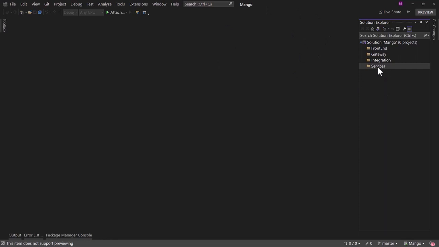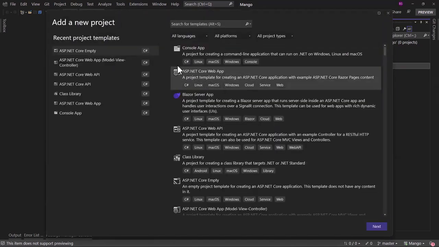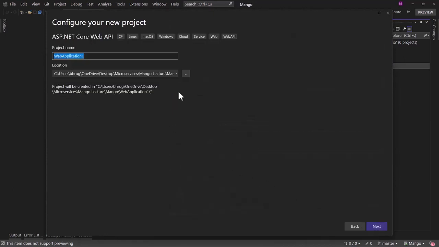That will be a coupon API where we will be creating coupon codes that we can apply to our product. So inside the services folder, we will create a new project, and that will be an API project. We will search for API here. We have the ASP.NET Core Web API. Project name, I will call that mango.services.coupon API.